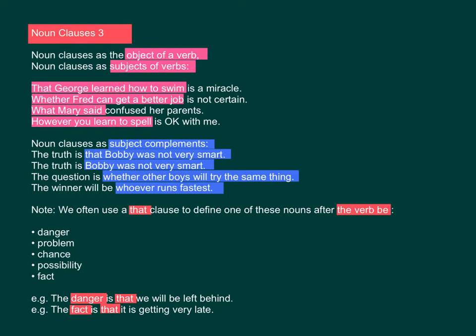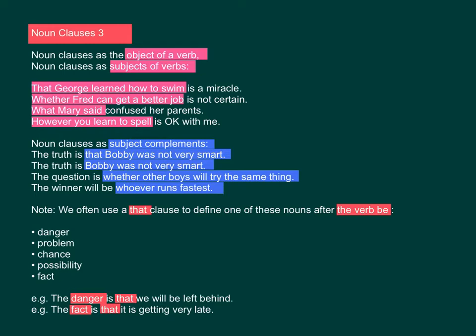Noun clauses as subjects of verbs. That George learned how to swim is a miracle. Whether Fred can get a better job is not certain. What Mary said confused her parents. However you learn to spell is okay with me.